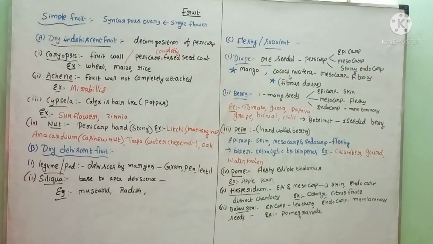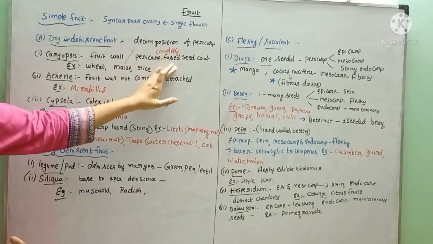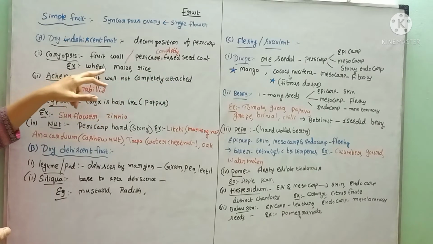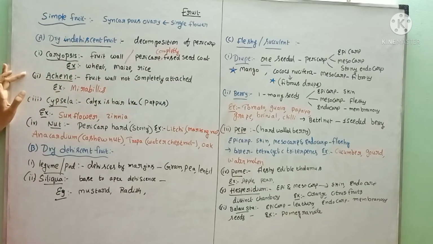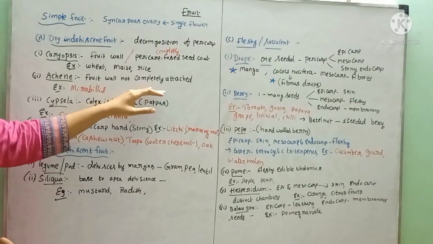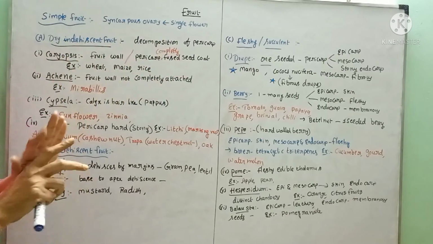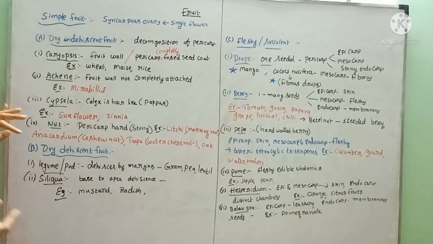Once again I will revise the names. Simple fruit, dry indehiscent. The first one is caryopsis. In the caryopsis, the fruit wall and the seed coat are completely fused. Example, wheat, maize, rice. And in achene, the fruit wall and seed coat are not completely fused. That is partially fused. That is called achene.